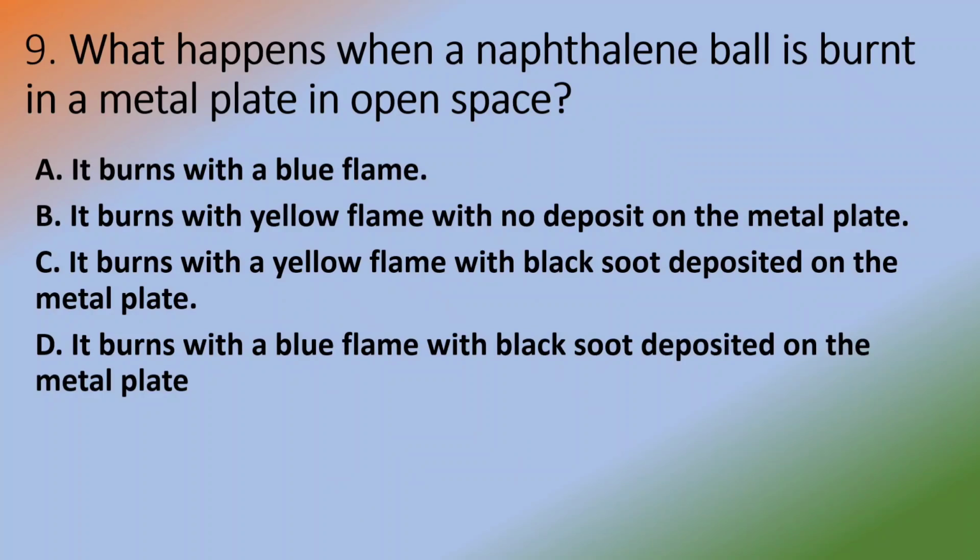What happens when a naphthalene ball is burned in a metal plate in open space? It burns with a blue flame, it burns with a yellow flame with no deposit on the metal plate, it burns with a yellow flame with black soot deposit on the metal plate, it burns with a blue flame with black soot deposit on the metal plate. Answer is option C, it burns with a yellow flame with black soot deposit on the metal plate.